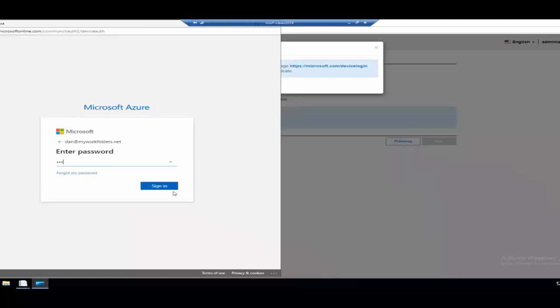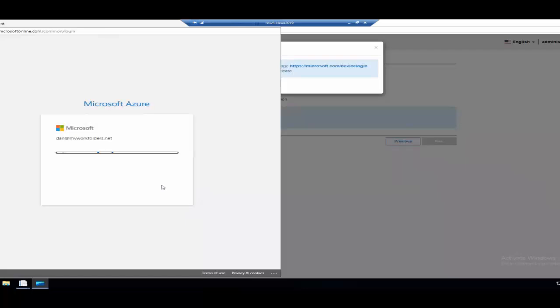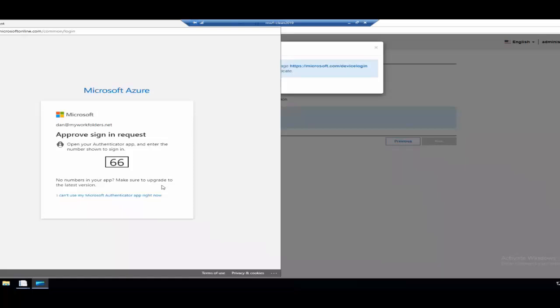And of course, here you're signing in with a user who has administrative rights to Azure. And this is a standard Microsoft login with standard multi-factor and conditional access policies.